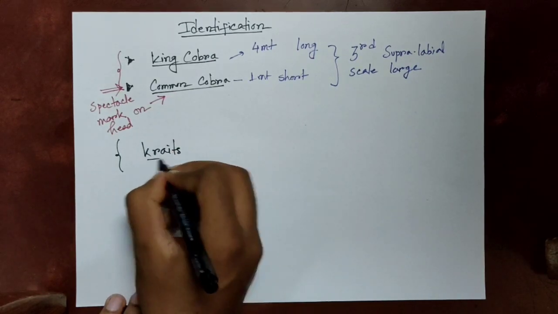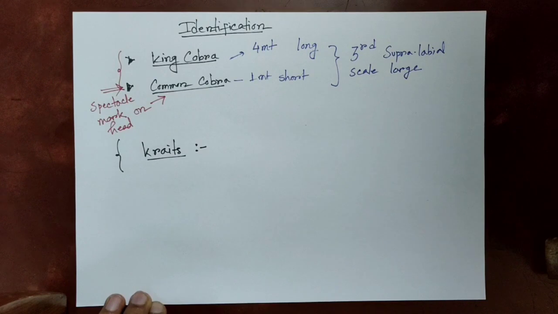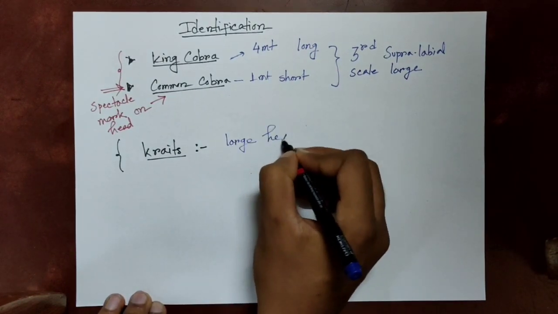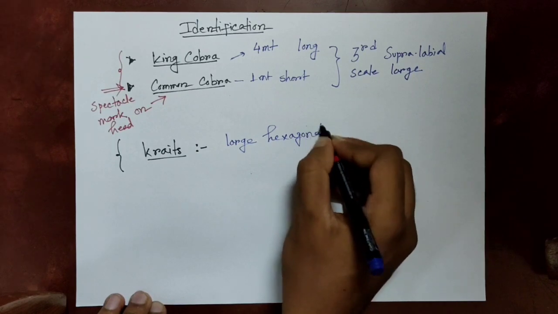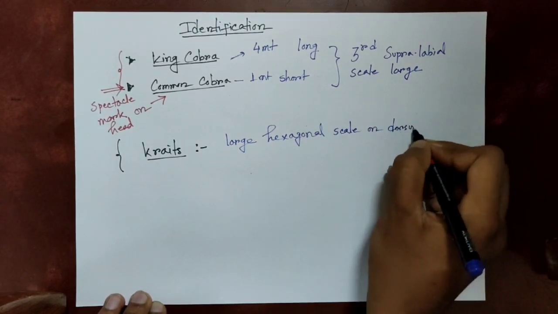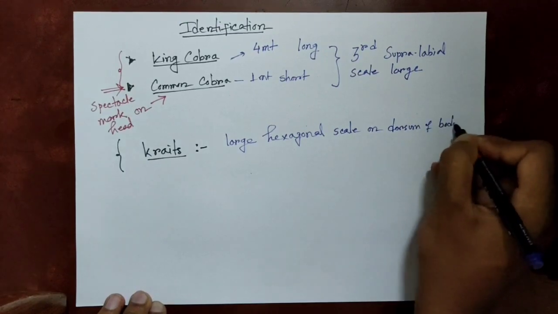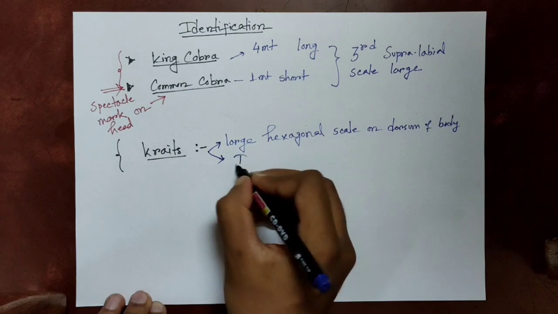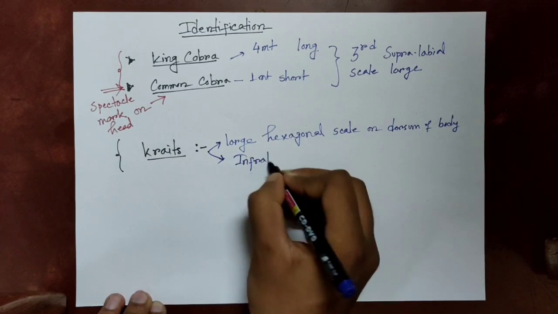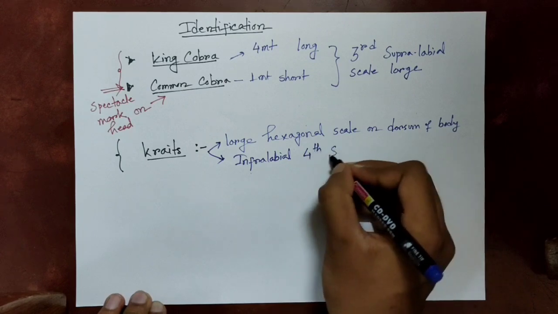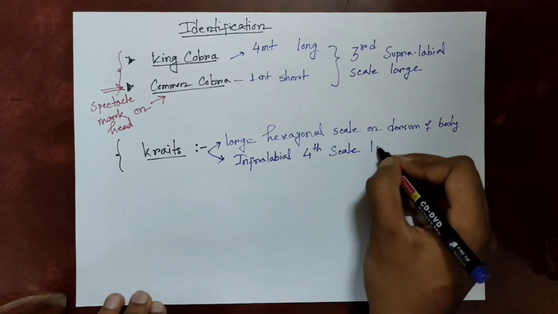Next is kraits. We can see large hexagonal scales on the dorsum of the body of the snake. There is a row of hexagonal scales in a line on the dorsum, and the fourth infralabial scale is the largest scale.